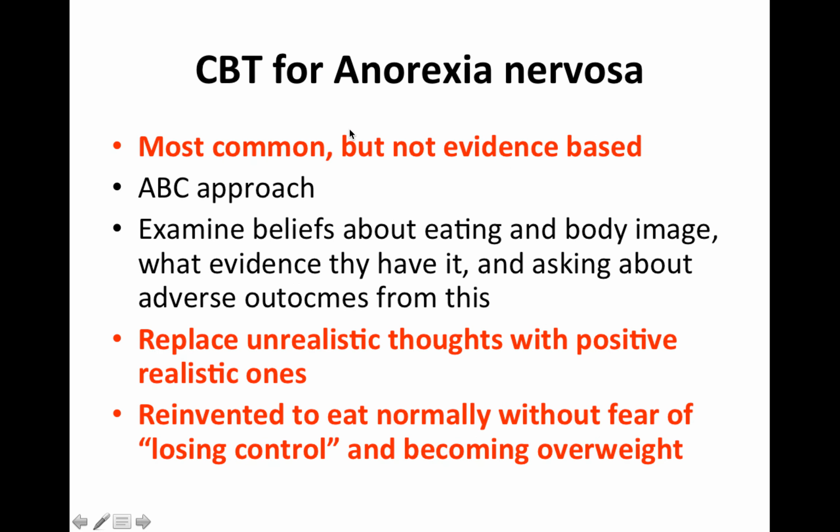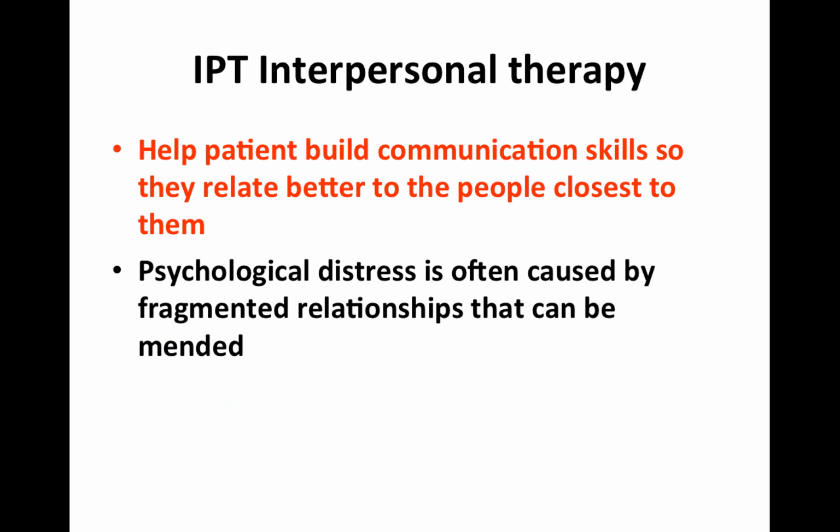Cognitive behavior therapy for anorexia nervosa is the most common because it's quite useful for other psychiatric diseases. However, unfortunately, the evidence hasn't shown much support for anorexia nervosa. Usually, you again would use the ABC approach, and you want to examine the beliefs about eating and body image, what evidence they have for it, and ask about adverse outcomes from this. You want to replace unrealistic thoughts with positive, realistic ones. And you want to retrain them to eat normally without a fear of losing control and becoming overweight.